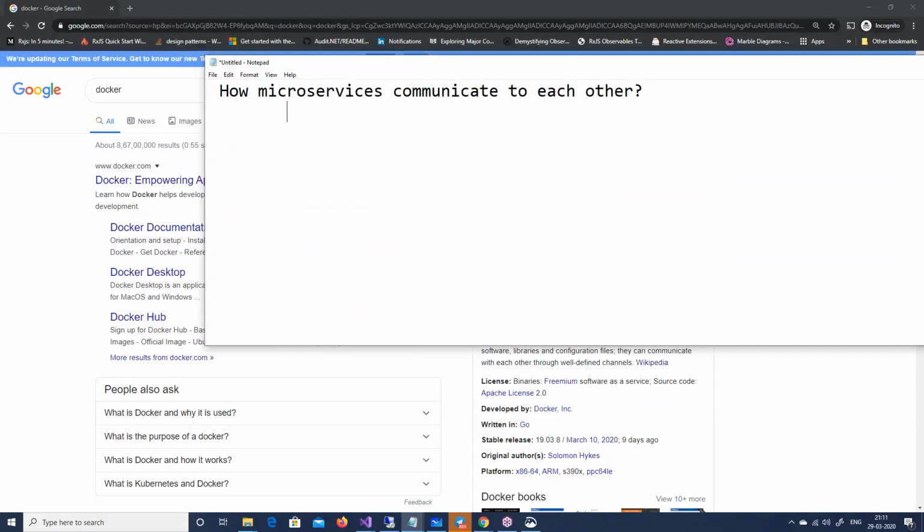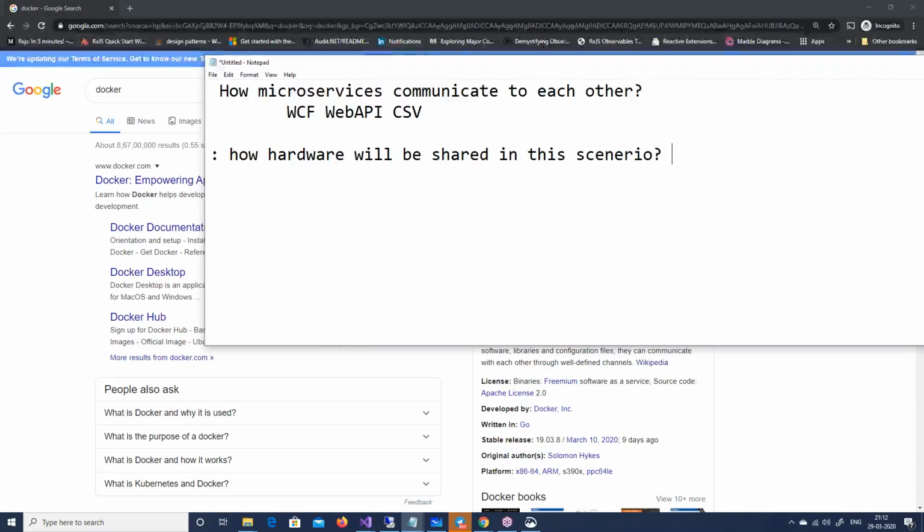How do microservices communicate with each other? You can use WCF, you can use Web API, you can use CSV files, no problem. There is no standard which says how two containers can communicate with each other. It depends on whether you have a legacy system or how it is, right? How will hardware be shared in this scenario? Very good question. The hardware will be shared. I'll show you in Docker. It shows how these containers are, how much RAM is there. So we will see that part.